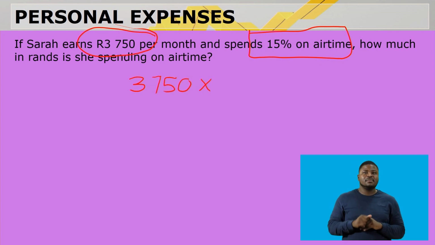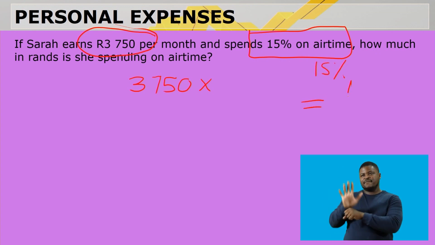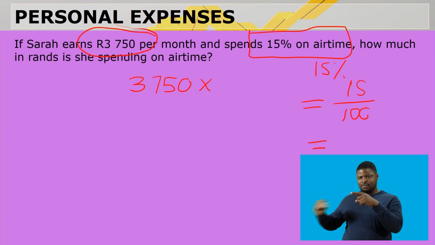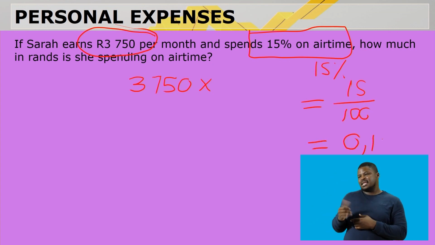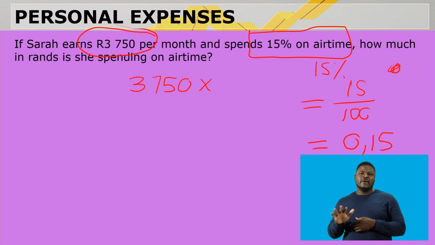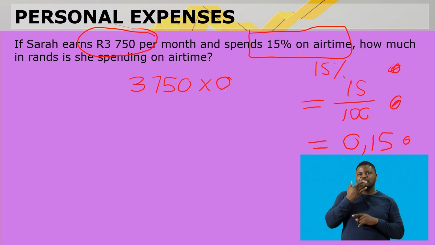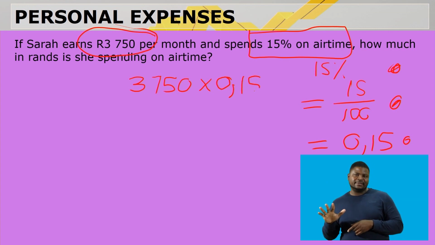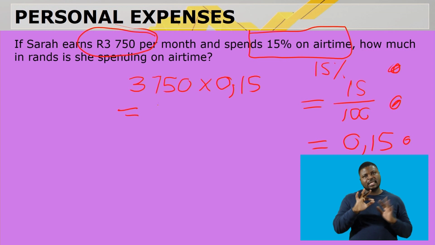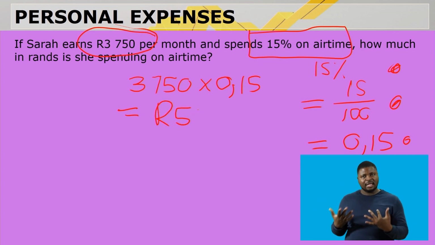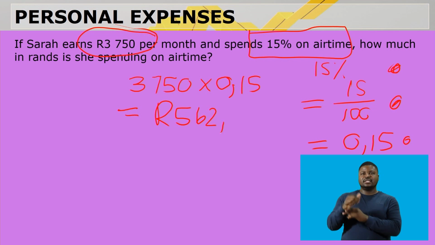Now remember, 15% is the same as 15 over 100, and that is the same as 0,15. You can use any of those three. I prefer the decimal 0,15, and then you'll see that she is spending 562 Rand 50 per month on airtime.